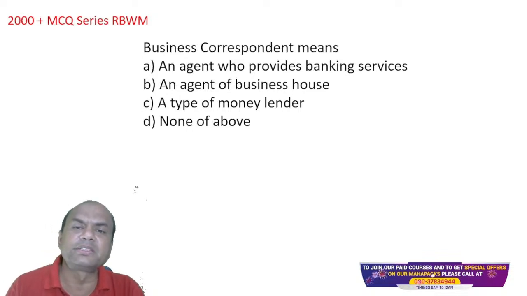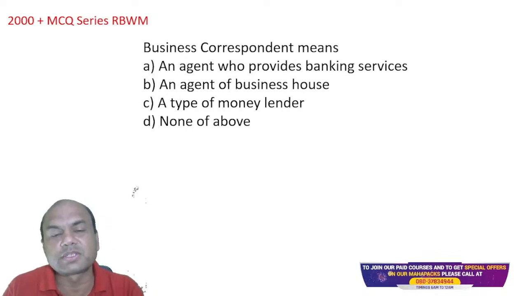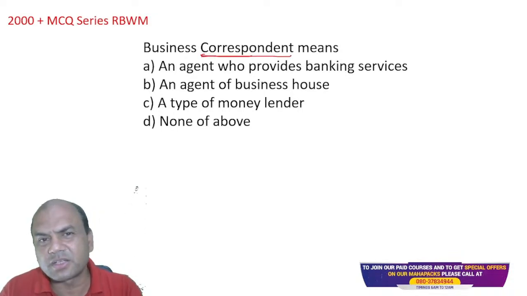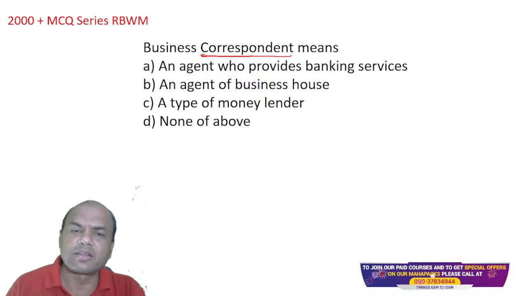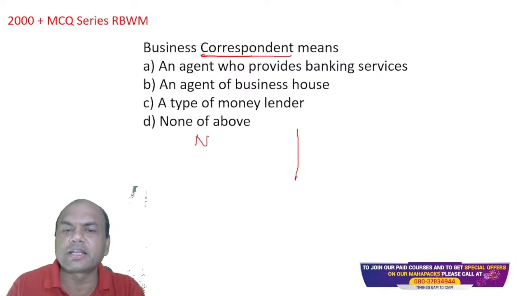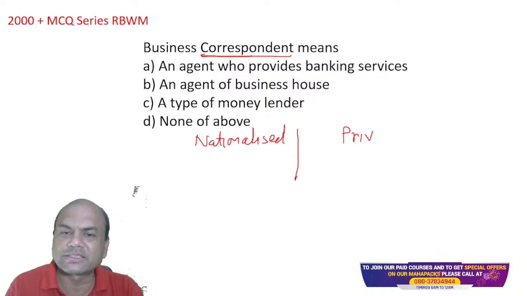Business correspondent. Now that's why I said difficult level questions are coming up. What is a business correspondent? You all have BCs now in your banks. Here, nationalized banks, I'll just write N over here, and second is private banks, P. N and P don't signify anything. Nationalized and second is private.